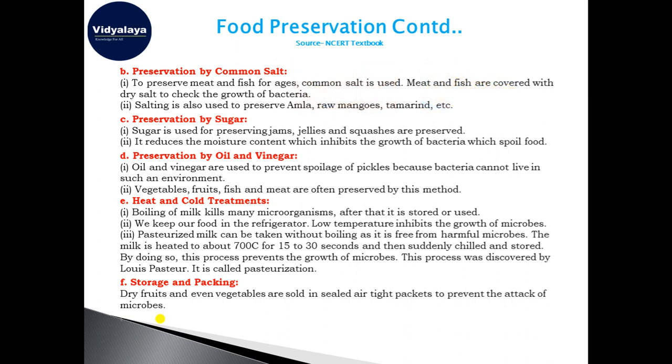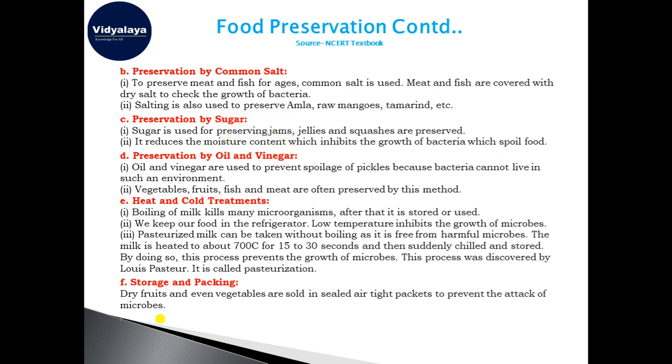Okay, now preservation by sugar. You must have seen how our mothers or grandmothers make jams, jellies, or squashes at home, or we buy them from the market. They are preserved using sugar. It is very sweet, and this sugar reduces the moisture content, which inhibits the growth of bacteria that spoil the food. You can see here an image of a jam which is preserved by sugar.